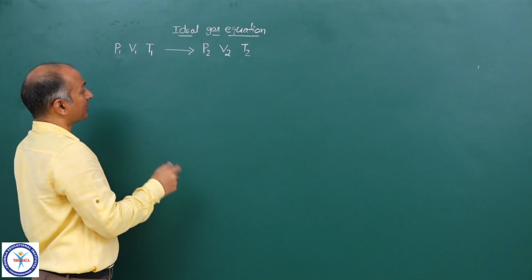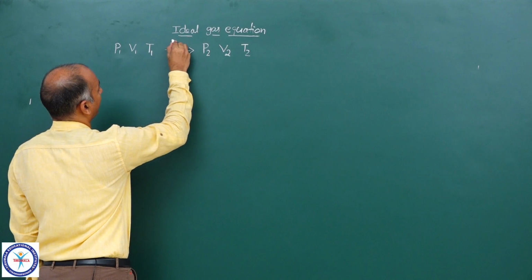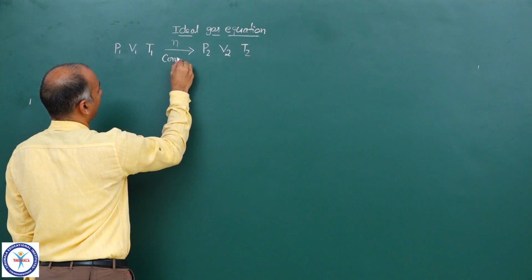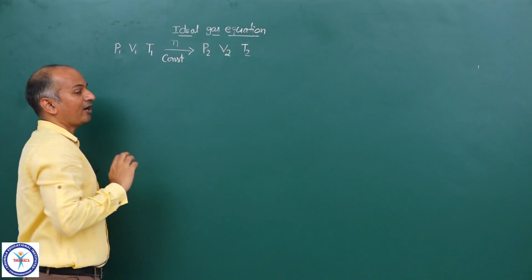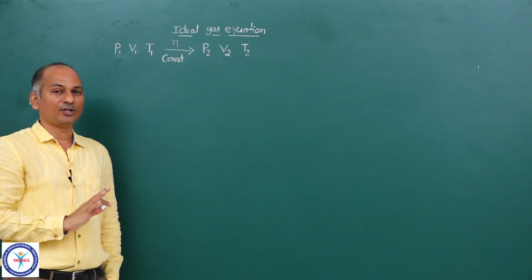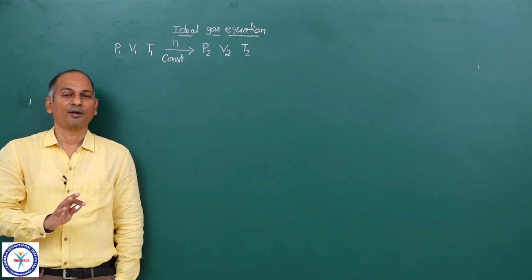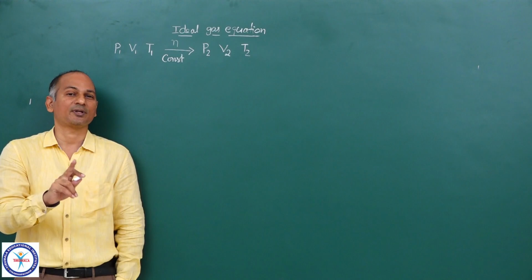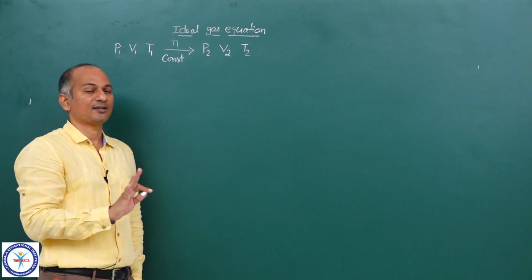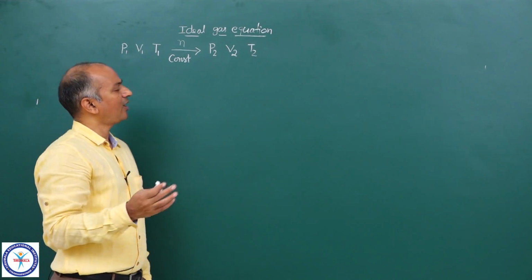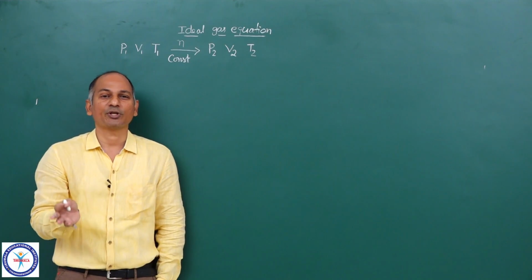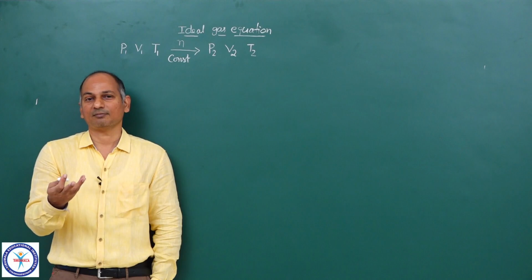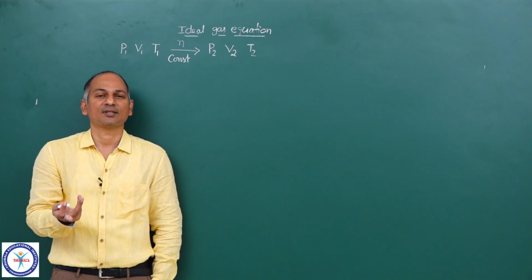But in this process, I have kept the number of moles constant. All of you keep that in mind. I have changed the pressure, I have changed the volume, I have changed the temperature, but in this process the number of moles I have kept constant. So n is constant. Now actually, how can you change the pressure, the volume, the temperature? It can be changed in so many ways.